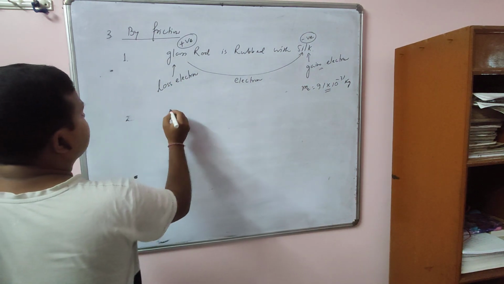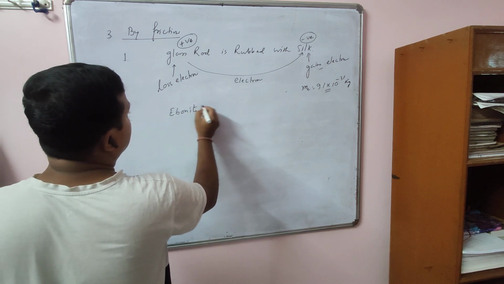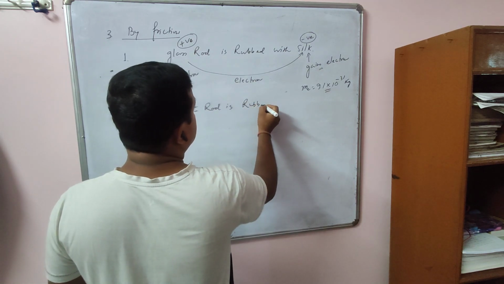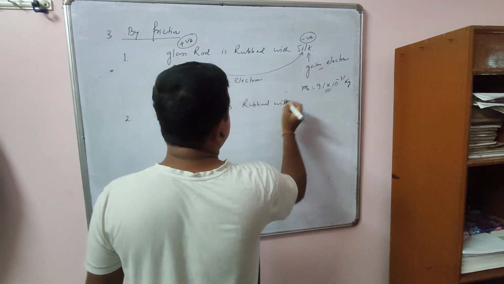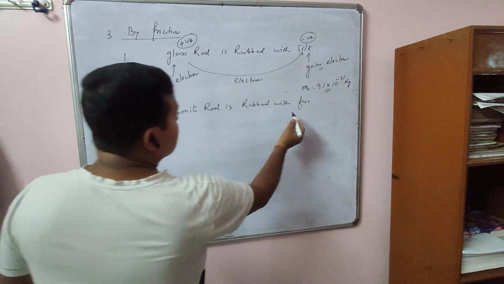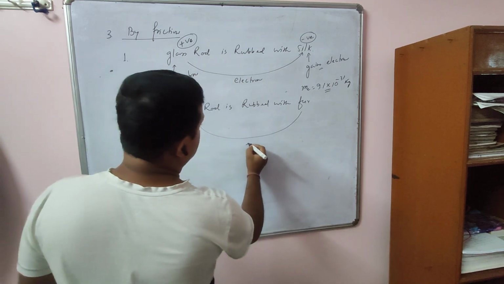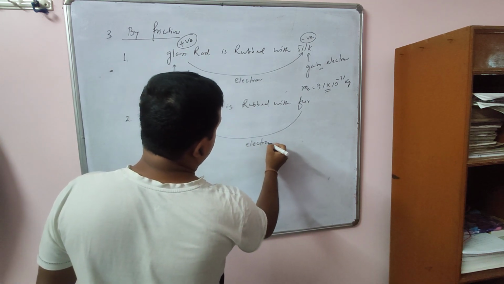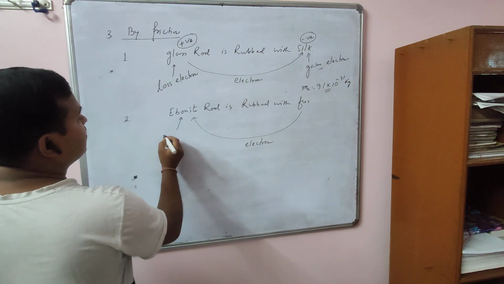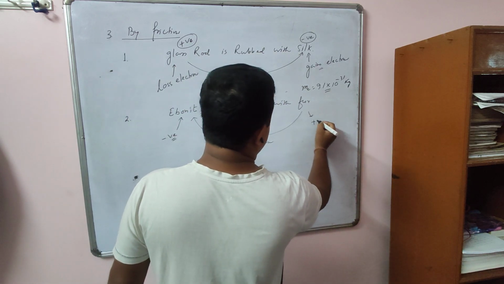Similarly, it is found that when an ebonite rod is rubbed with fur, okay, then what happens? Electrons transfer from the fur to the ebonite rod, and that's why the ebonite rod becomes what? Negatively charged, and the fur becomes what? Positively charged.